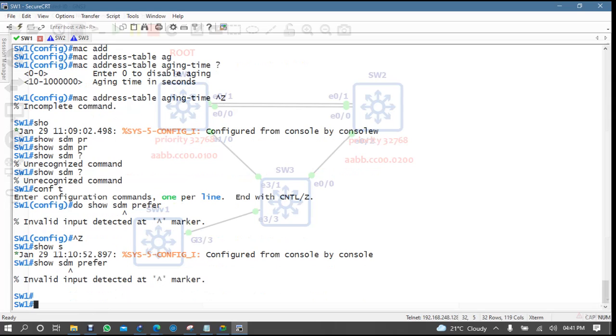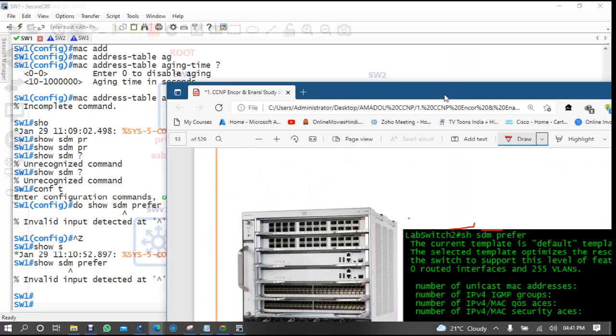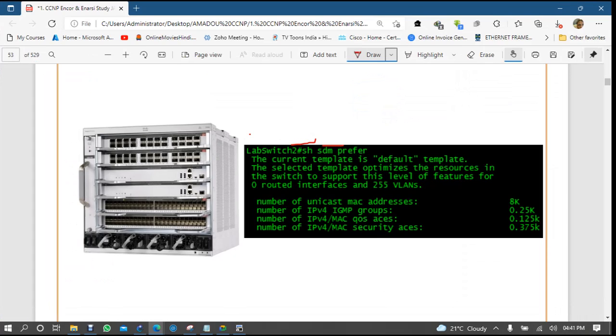So here what I want to say is that you can see the MAC address table is 8,000.